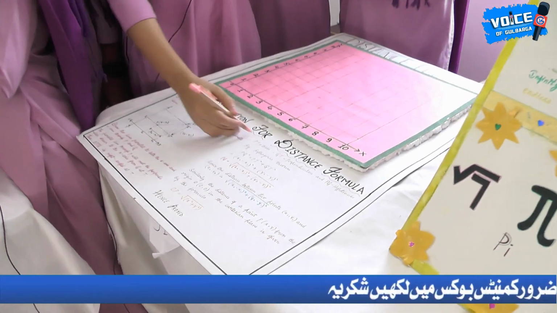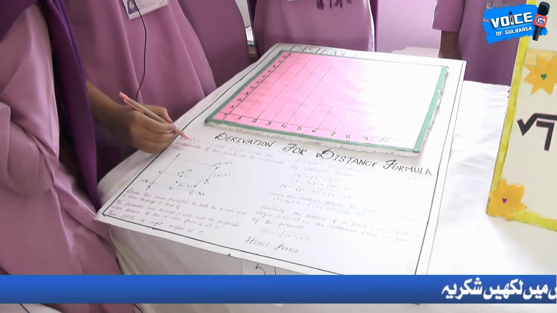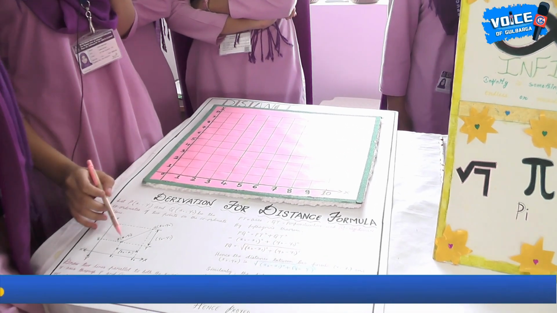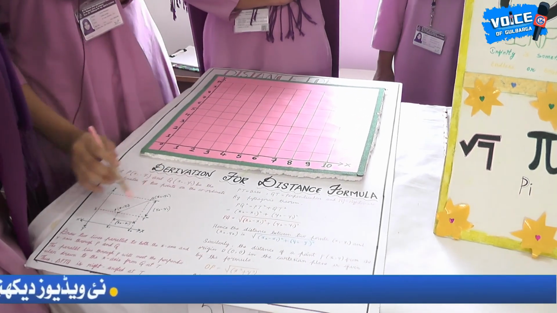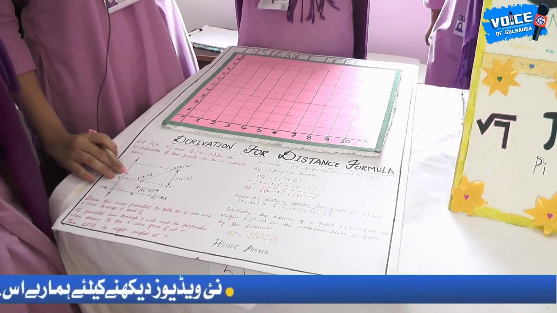Our topic is the distance formula. Derivation of the distance formula: let P(x1, y1) and Q(x2, y2) be points in the coordinate plane.